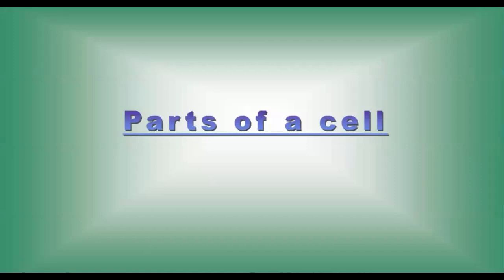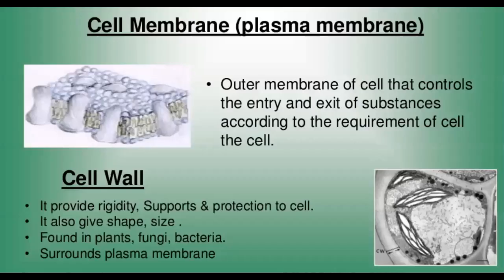Now, what are the parts of the cell? The first basic part of the cell that I told you is the plasma membrane or the cell membrane. This is the outermost membrane of the cell, and that controls the entry and the exit of substances according to the requirement of the cell.